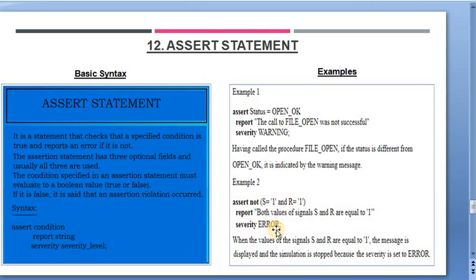So in this way, the assert statement is used inside the programs. I hope you have now a thorough understanding of this topic of assert statement. So this was all about today's lecture, where we studied in detail various sequential statements with their syntax and examples.